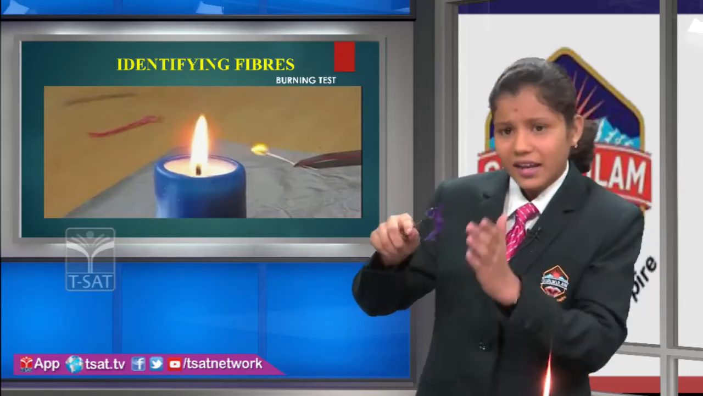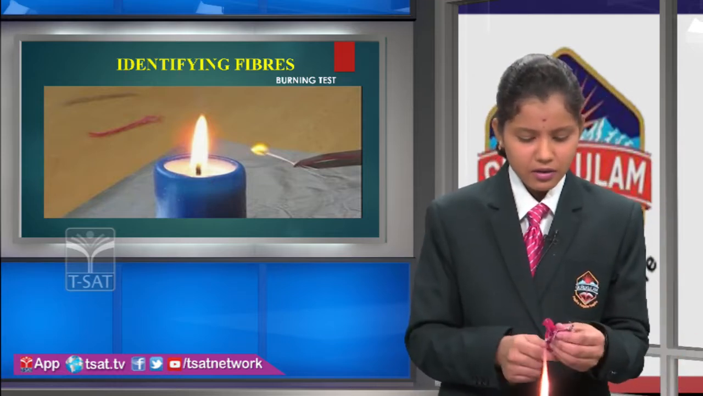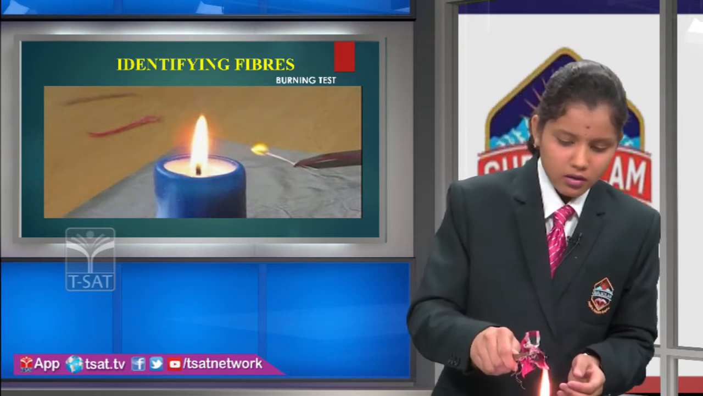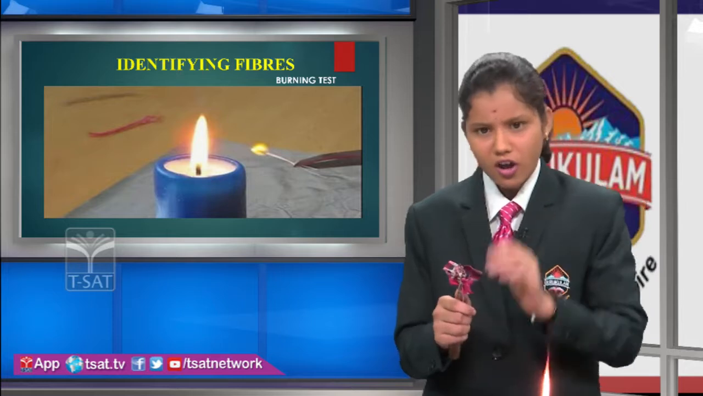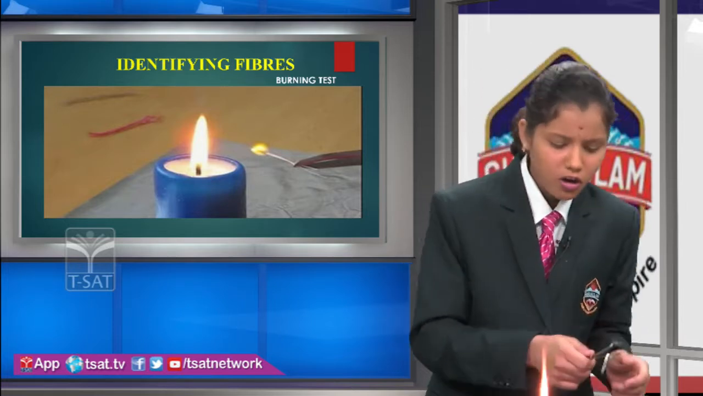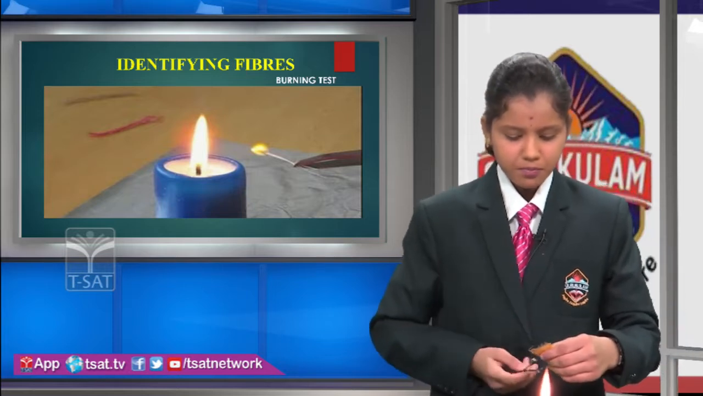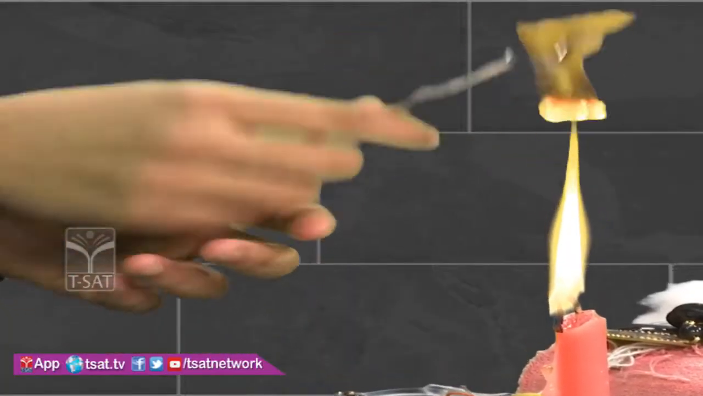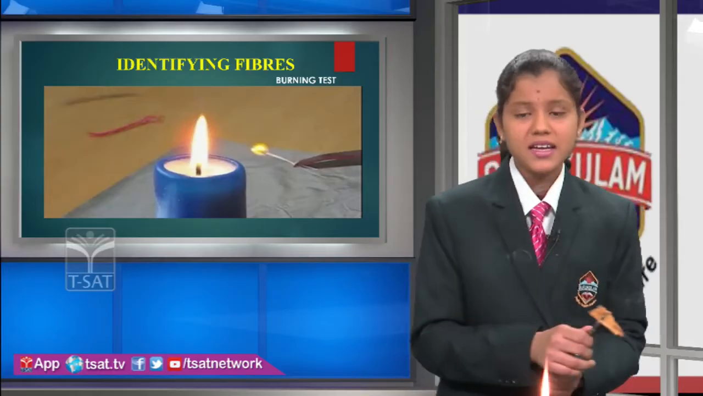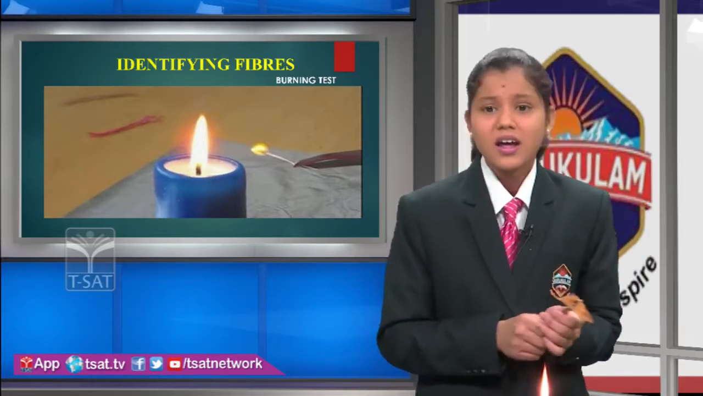If the fiber melts on the flame, then those fibers are called nylon or acrylic fibers. And again I am going to take another fiber and burn it. If the fiber smells like cotton, then those fibers are called cotton or rayon fibers. And lastly, I am going to take one more fiber and burn it. If the fiber melts on the flame, catches fire easily, and sputters on the flame and forms a black colored bead, then those fibers are called polyester fiber.